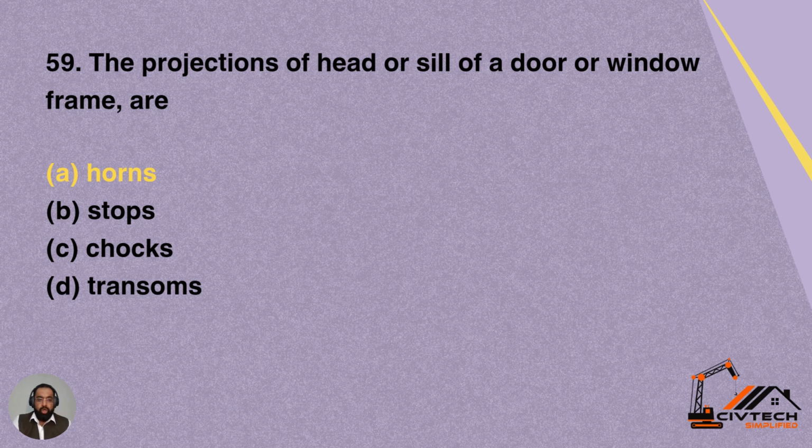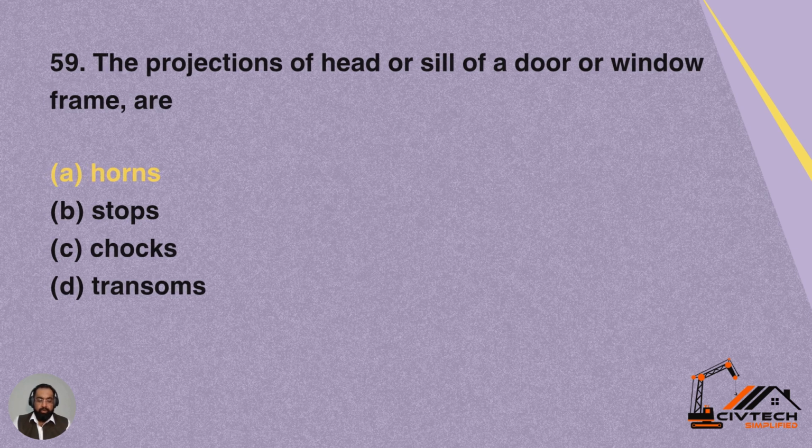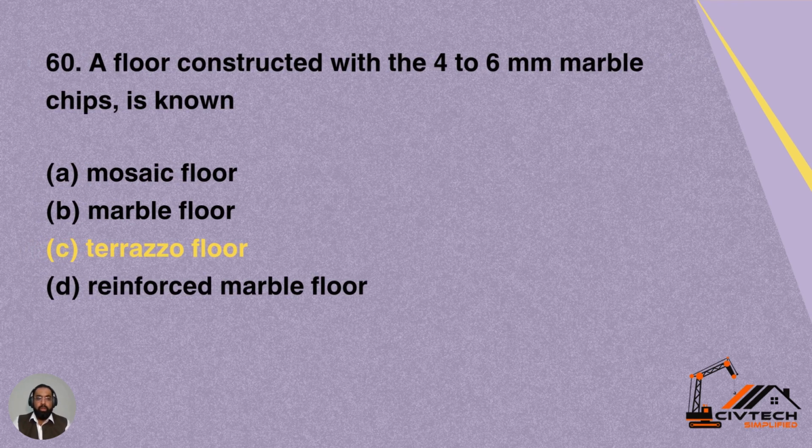Option C, chocks. Option D, transoms. So the projections of head or sill of a door or window frame are known as horns. Option A is correct for this question.